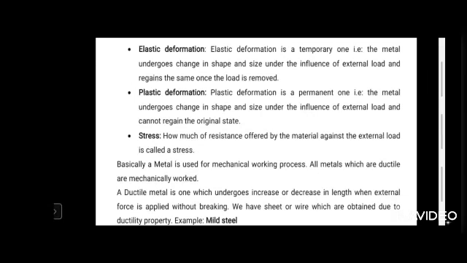Elastic deformation is temporary deformation. When you load up to the elastic limit, the material undergoes temporary deformation, and only when the load is released does it come back to its original shape and dimension. This is termed temporary or elastic deformation. All structural material is subjected to loading within the elastic limit only. Next is plastic deformation. Plastic deformation is also called permanent deformation, where the material is subjected to loading above the elastic limit, above the yield strength of the material.